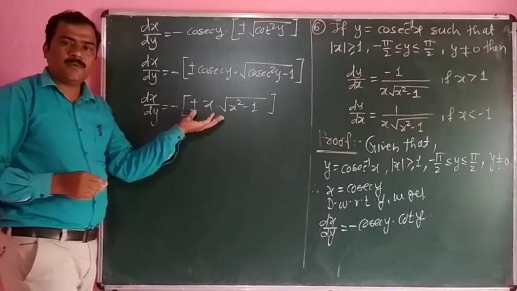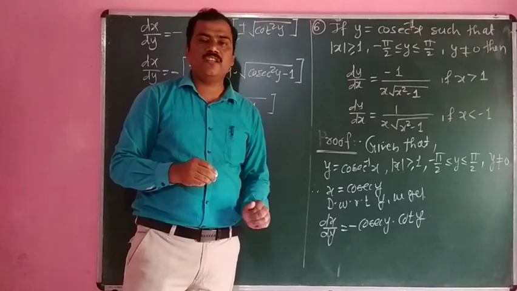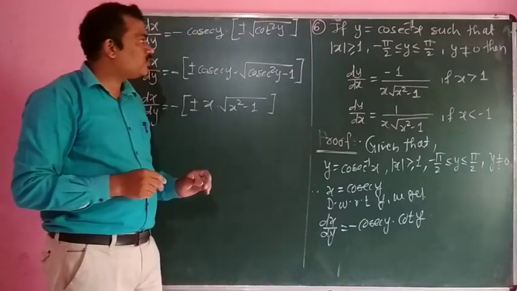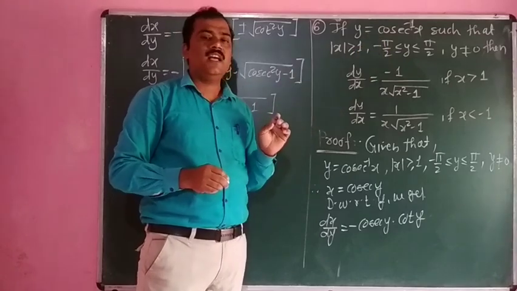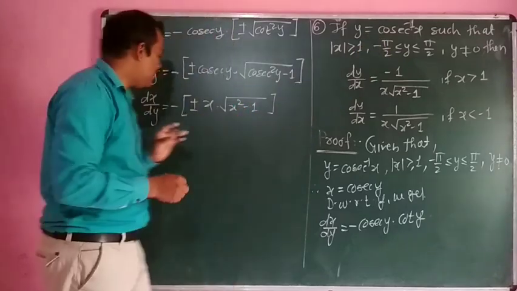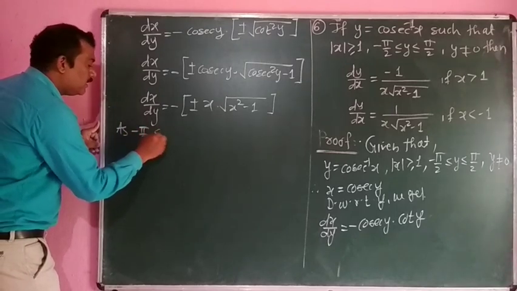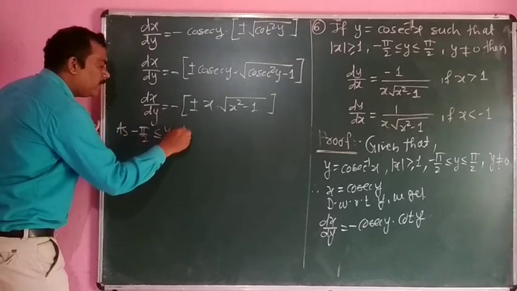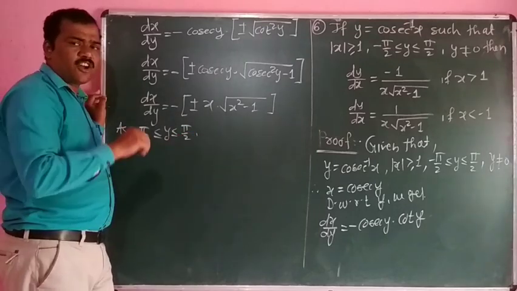Now we have to select the plus or minus. It depends upon the value of cosec y into cot y. Here we are given the restriction that minus pi by 2 is less than or equal to y, less than or equal to plus pi by 2. It means that y lies in the first or fourth quadrant.